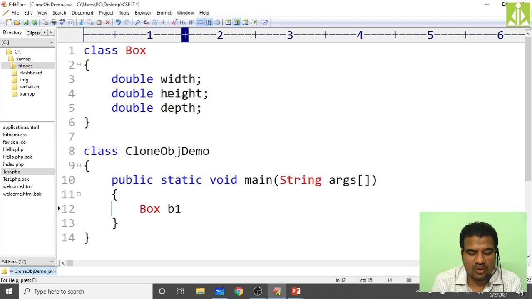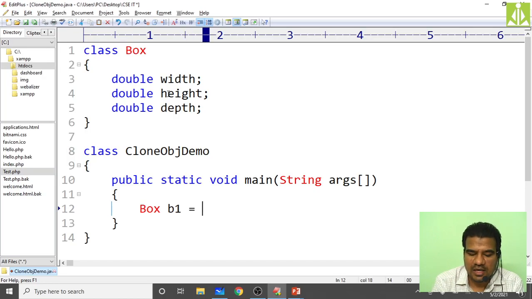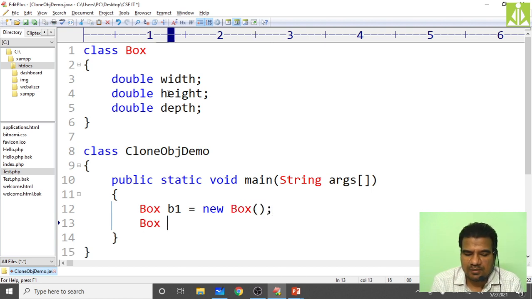We'll go according to our diagram. Box b1 equals new Box. So the first object is created. Create another object, Box b2. Don't allocate memory, rather initialize with b1.